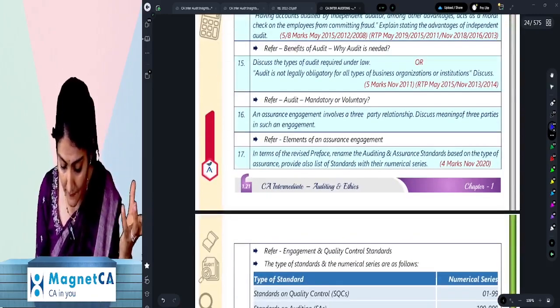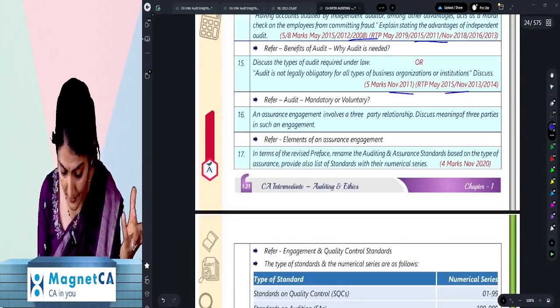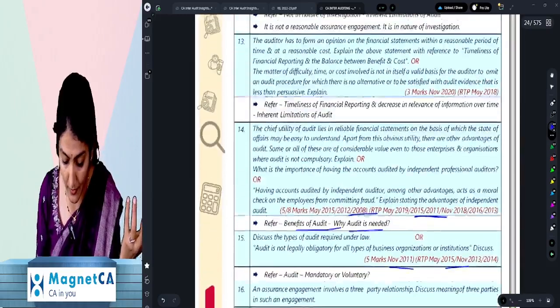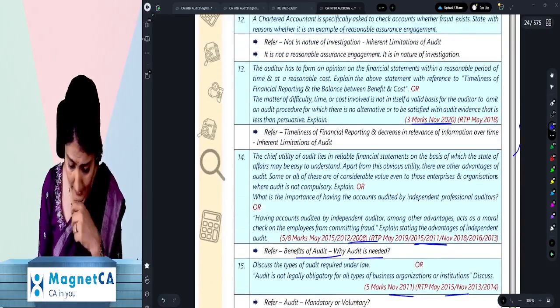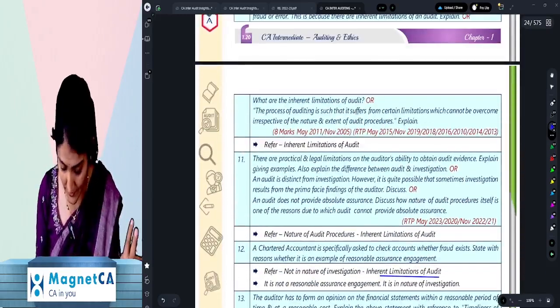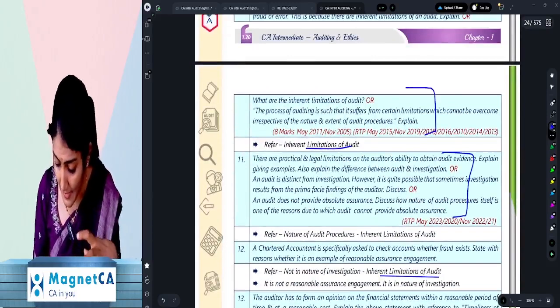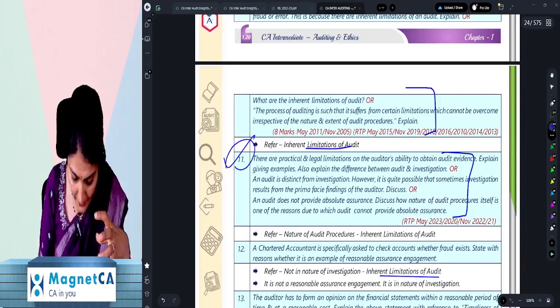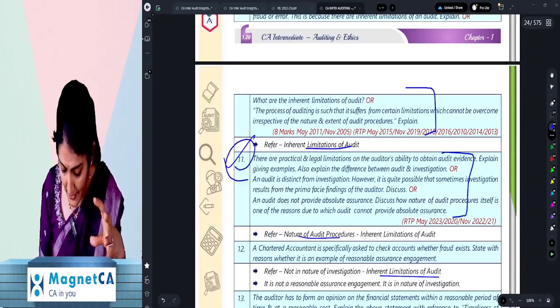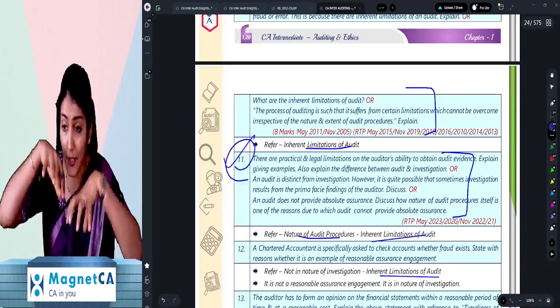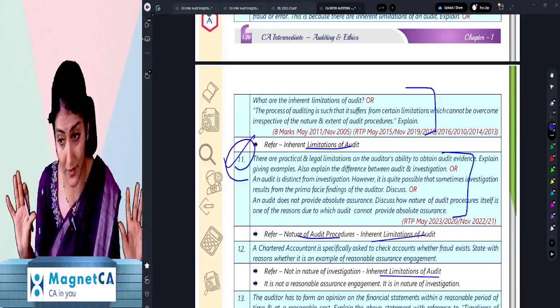Benefits of audit, why audit is needed, then the inherent limitations of an audit, whatever question, right? So what I have done here in the regular book is, how the question on inherent limitations of audit has come, and where you have to read it in the chapter, I have given it over here.